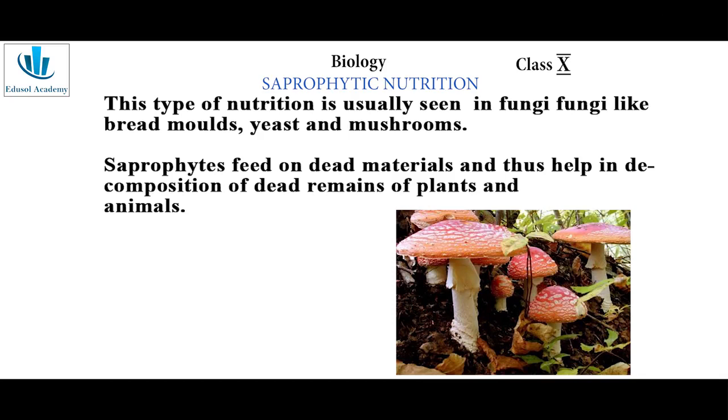The nutrients thus produced are absorbed directly through the cell membranes of the organism. Now, the best example for saprophytic nutrition is fungi, or you can say the bread mold or the yeast.